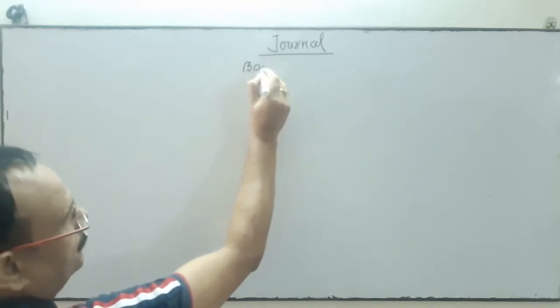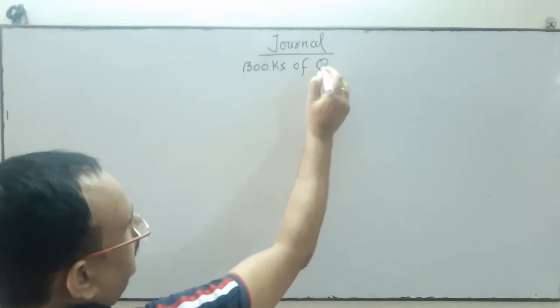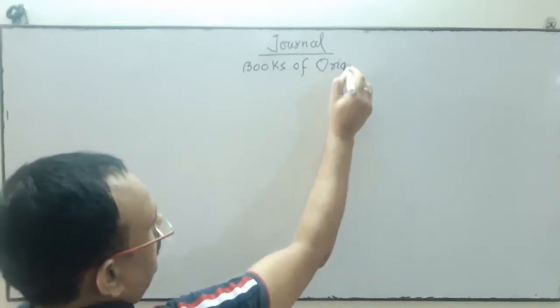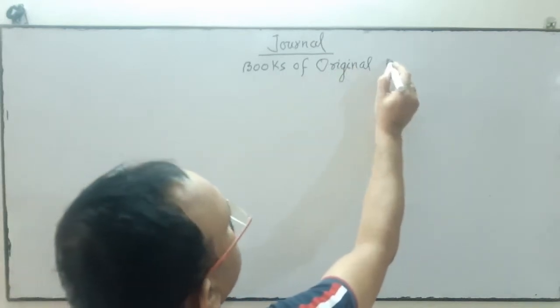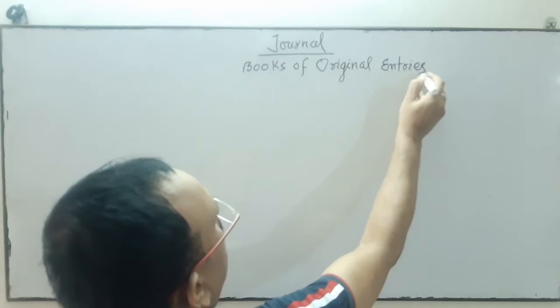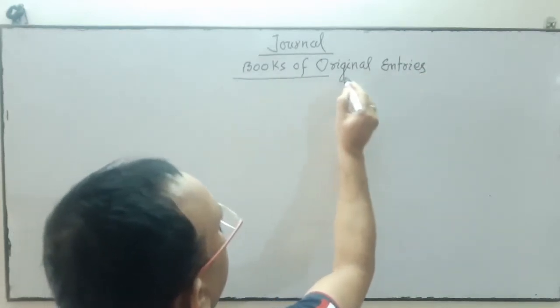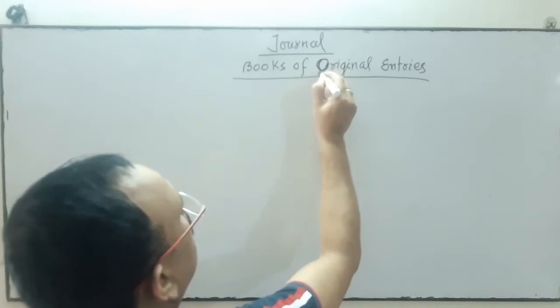The topic is books of original entry. This is our next topic, journal, that is books of original entry.